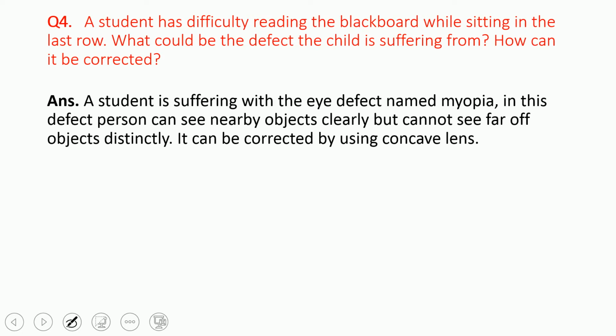The fourth question is almost similar. The student is suffering from the eye defect named myopia. In this defect, a person can see nearby objects clearly, but cannot see faraway objects distinctly.